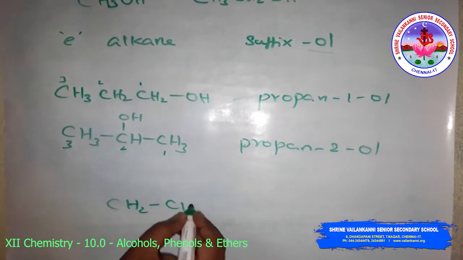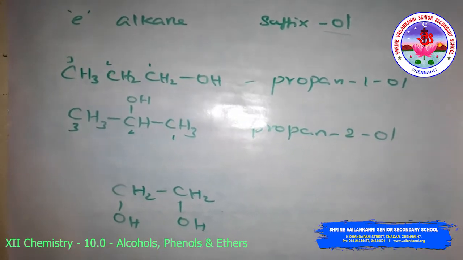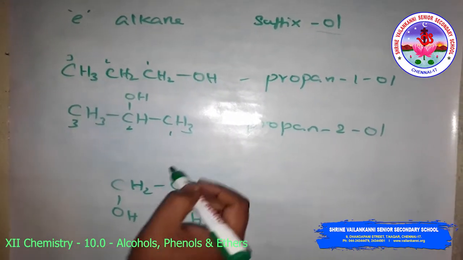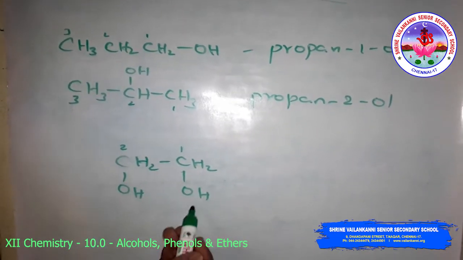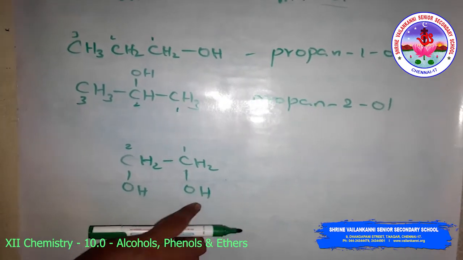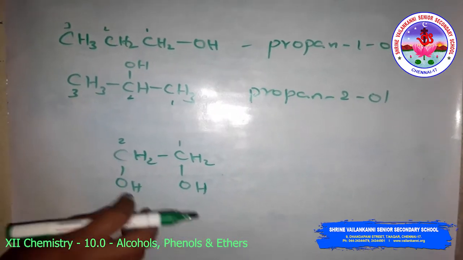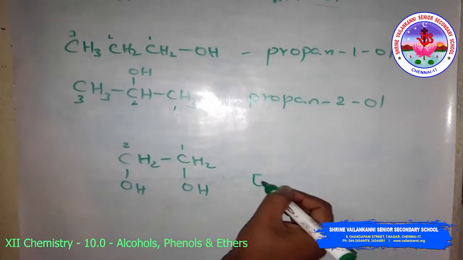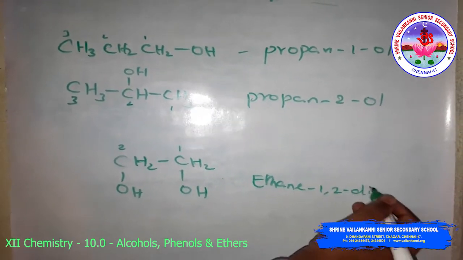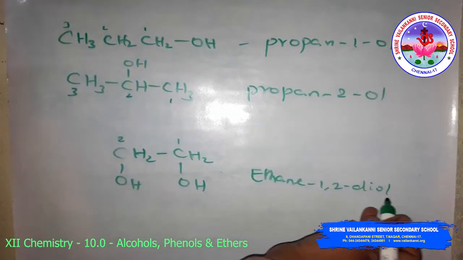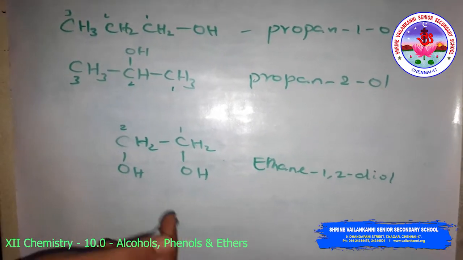For example, CH2OH. Now in the IUPAC system you have to give numbering, from left to right or right to left. The first position contains an alcohol, that is a hydroxy group, and the second position also contains an OH group. So it is 1,2-diol, and the name will be ethane-1,2-diol, because two OH groups are present, so they are called di. In case of three, it means tri, or polyhydric, like this.